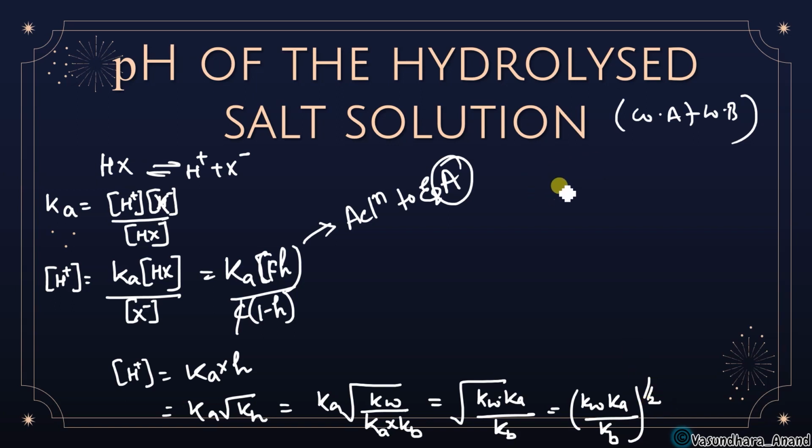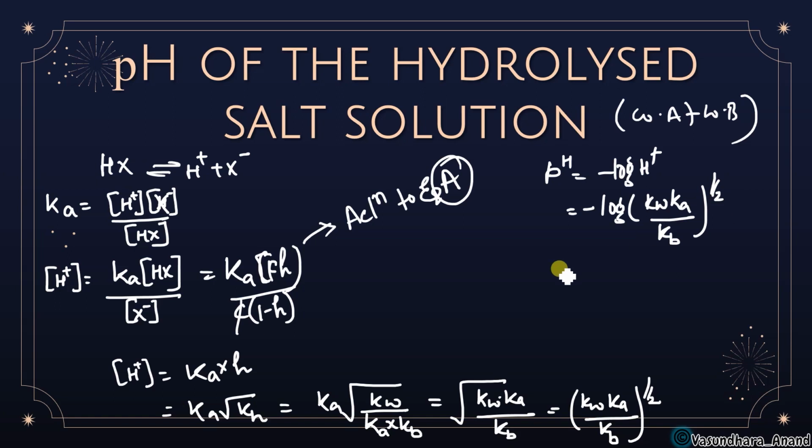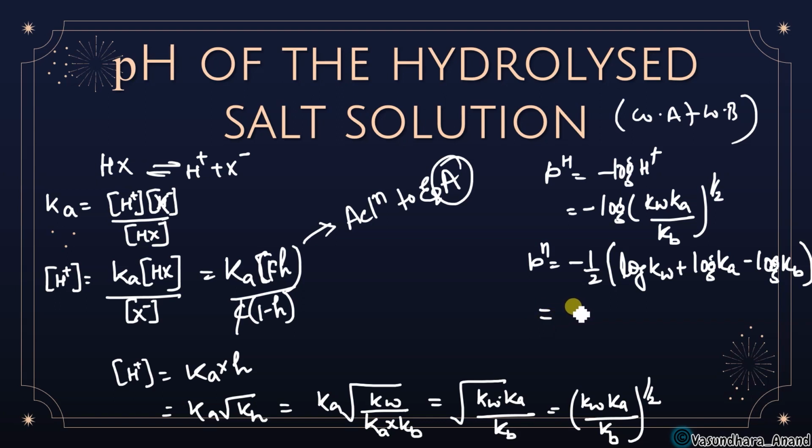So find pH. So pH is equal to minus log H plus. So minus log (Kw Ka upon Kb) power half. So pH is going to be minus half, this is going to be log Kw plus log Ka minus log Kb. And if we find in terms of pKa, this will be the same as 7 plus half (pKa minus pKb). Clear? Got it?